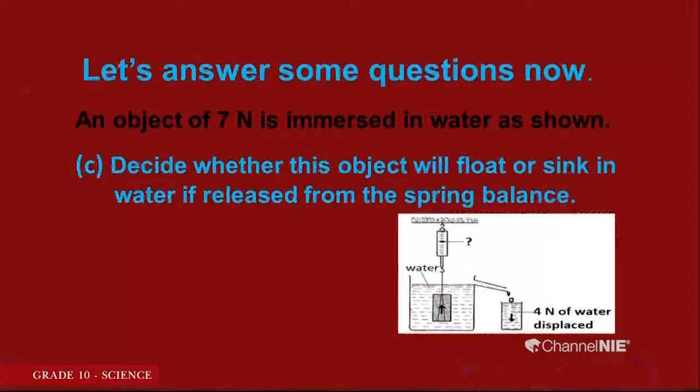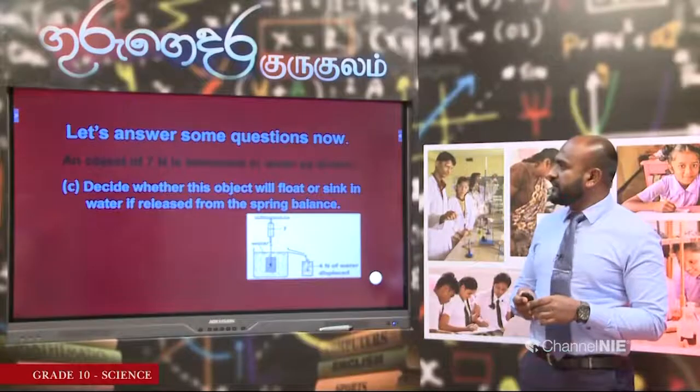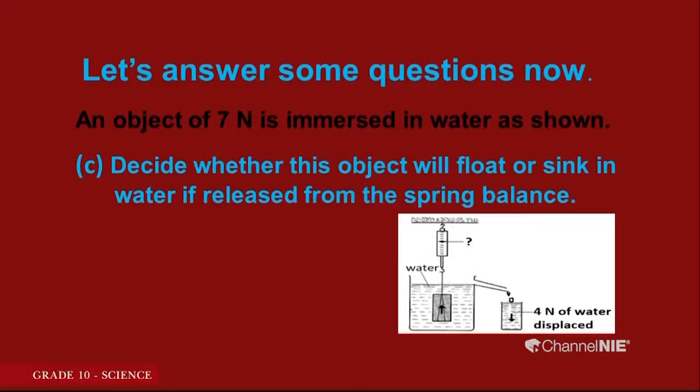I have another question for you. An object of 7 Newton is immersed in water as shown. Decide whether this object will float or sink in water if released from the spring balance. Now, we found out earlier that the upthrust on the object is 4 Newton. So, it means now the object has not displaced a weight of water equal to itself. So, what do you think?